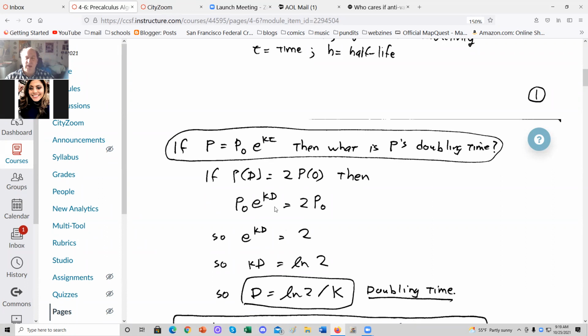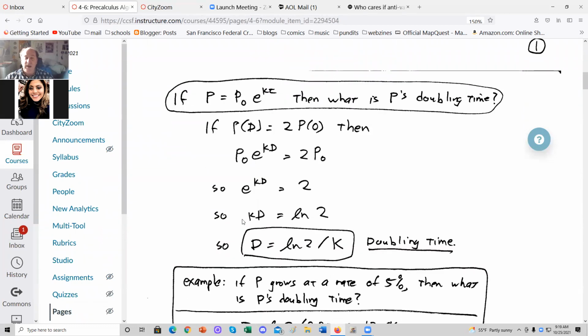Canceling out the P naughts, it turns out it always takes the same amount of time to double no matter what it's starting from. So e to the kd equals 2, so kd equals natural log of 2. So d, the doubling time, is natural log of 2 divided by k. That's the doubling time given a growth rate of k.